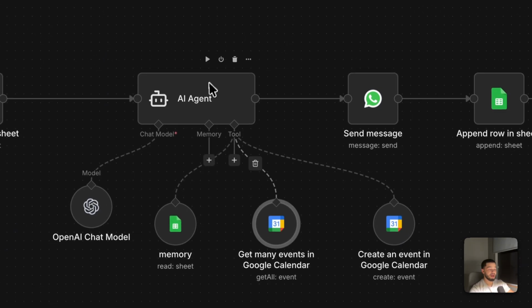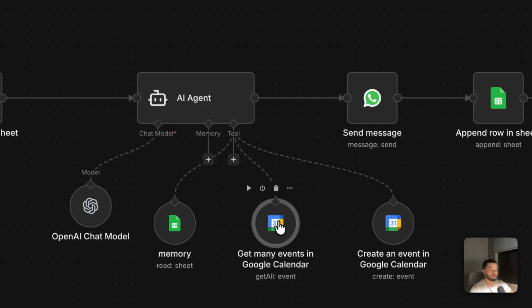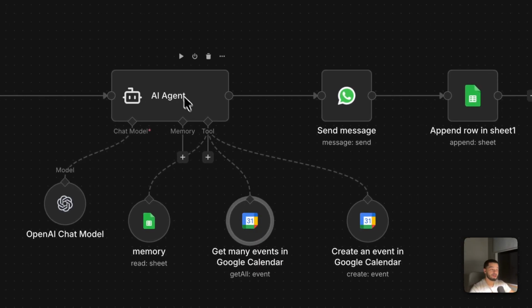When we run this, or whenever the AI agent needs to use this, it's going to come down here and select 2 dates to get times in between. And it's usually going to be, if the user says next Friday, it's going to choose the start and the end of next Friday. And it's going to return all of the events on that day. So this AI agent knows when Mike is free on that day.